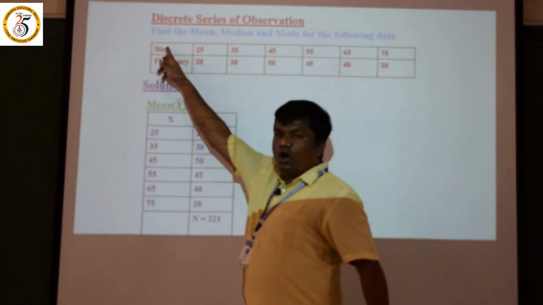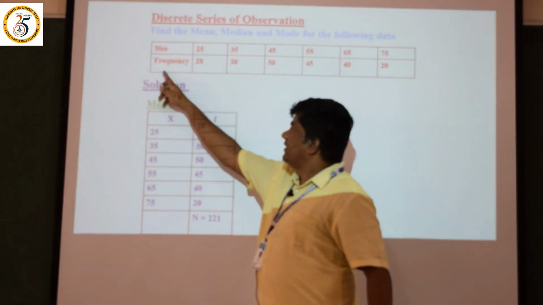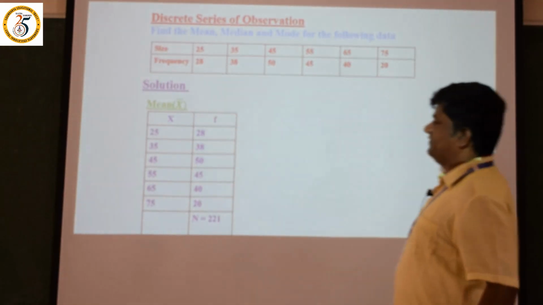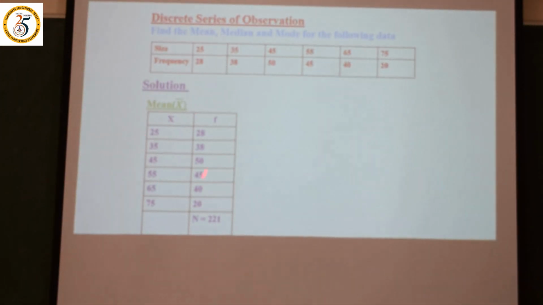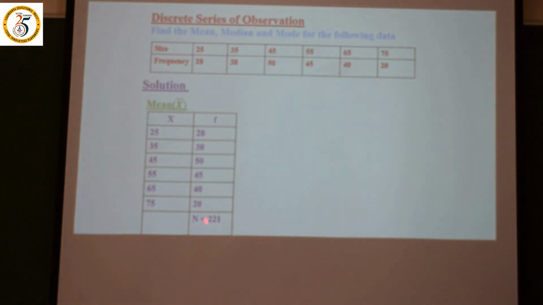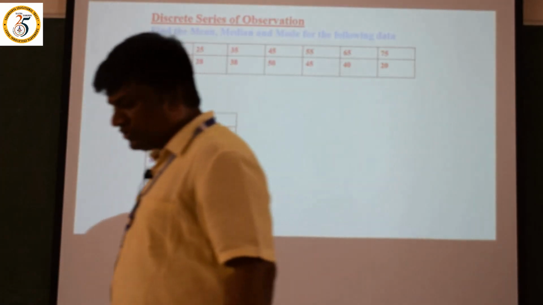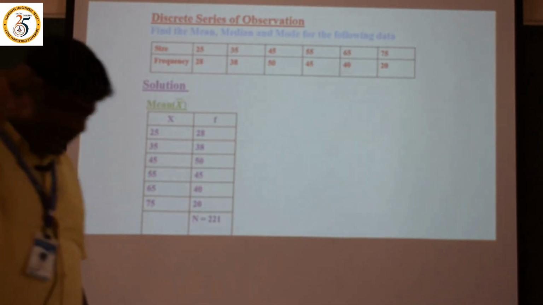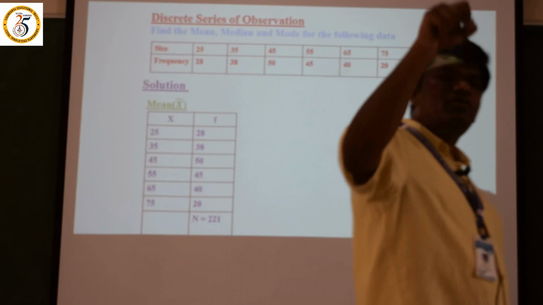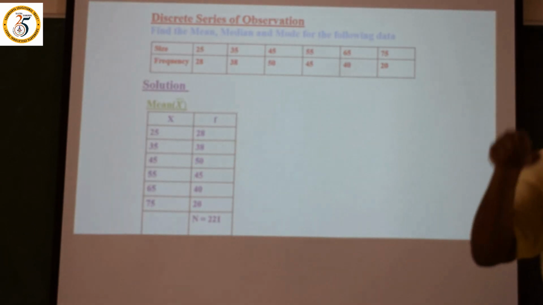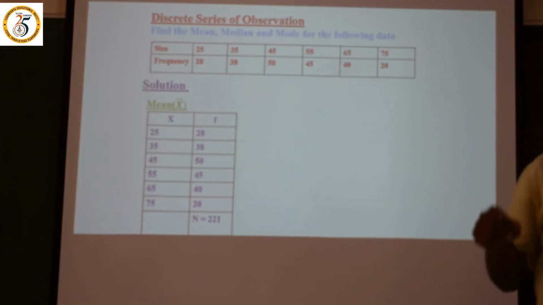Let x denote size. Let f denote frequency. That x value I have taken here, then frequency value also you have taken. How to solve this problem? Before solving any problem, first and foremost we have to write the formula. What is the formula of the mean under the discrete series?